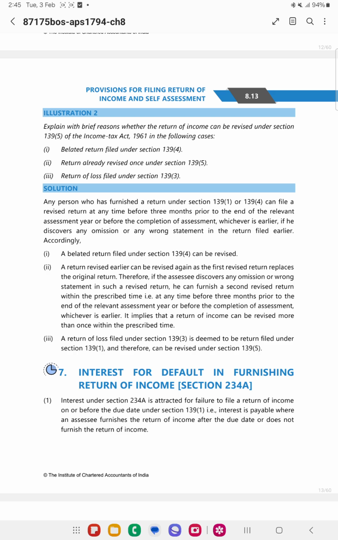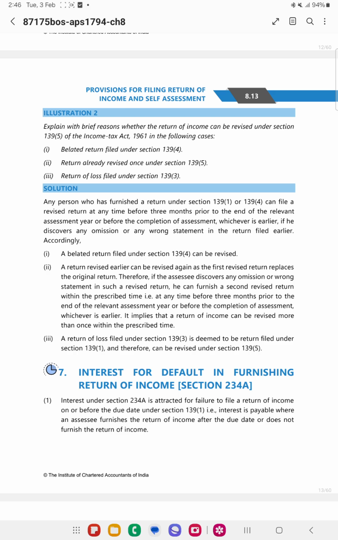So can I revise a loss return? Yes, you can revise the loss return. Can I revise the belated return? Yes, you can revise the belated return. How many times can I file the belated return? Any number of times. N number of times you can file the belated return.